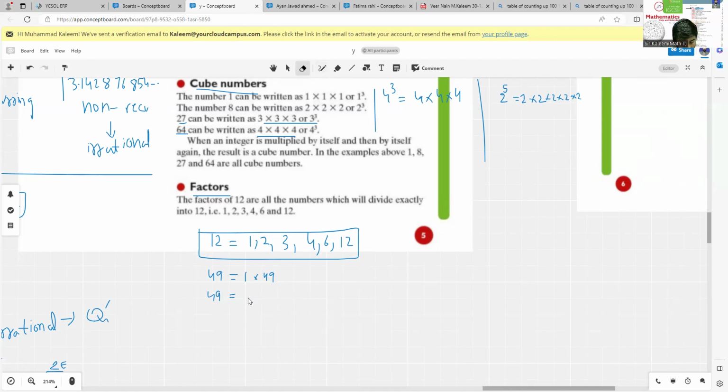Similarly, you have to check for 3. For 3, is there any number? No. Not for 3, not for 4, not for 5, 6. 7, yes, here we have 7 times 7. So here you can see the number is repeating itself. You just have to stop at the point when the number is repeating. After that, you just have to write the factors. 1, 7, and 49 will be the factors of 49. You just have to stop here and write all the numbers that we have here.